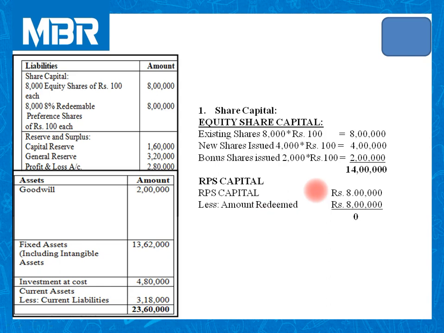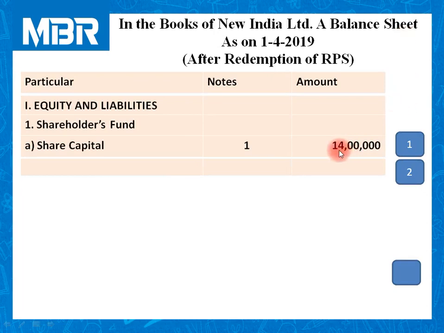Second, share capital given in our existing balance sheet is rupees 8 lakhs. But as you all know, we are passing through this procedure to redeem the RPS. So all shares are redeemed. 8 lakhs rupees minus 8 lakhs rupees paid to RPS holders. So preference share capital is 0. Equity share capital is rupees 14 lakhs. So I have mentioned these 14 lakhs over here. I hope everybody is clear with the calculation of rupees 14 lakhs.